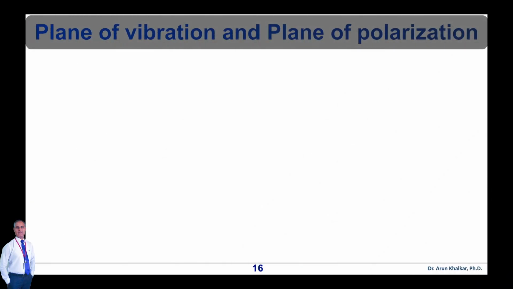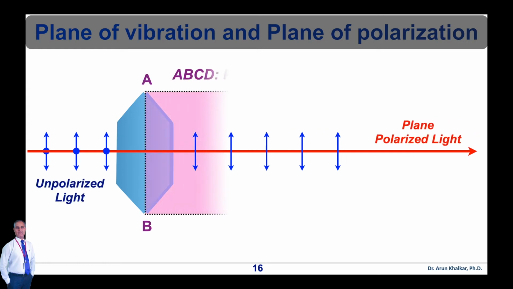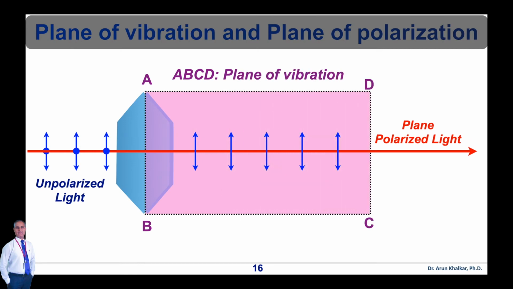Now let's discuss plane of vibration and plane of polarization. When ordinary light passes through a tourmaline crystal, only those vibrations that are parallel to the crystallographic axis AB pass through, as shown in this diagram. Thus, the emergent light has its vibrations confined to a single plane only.